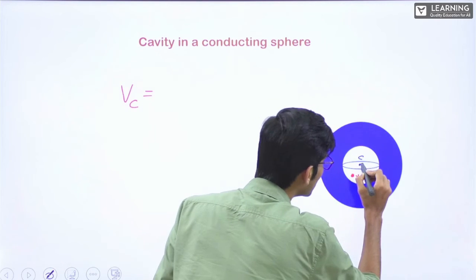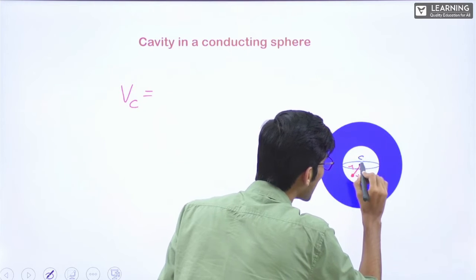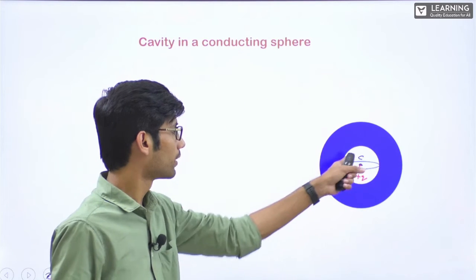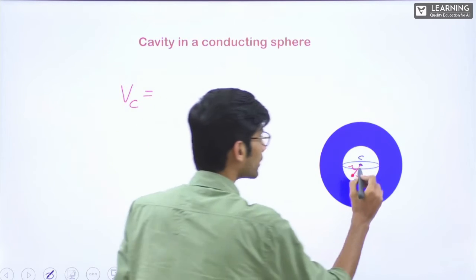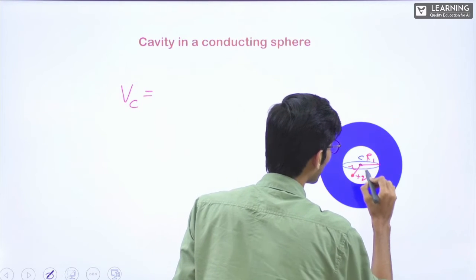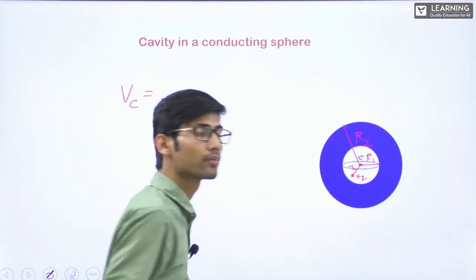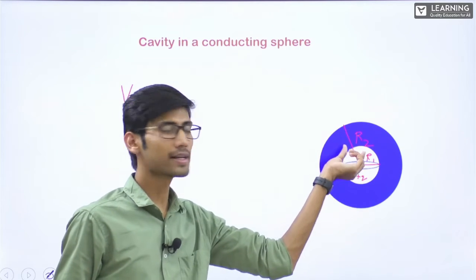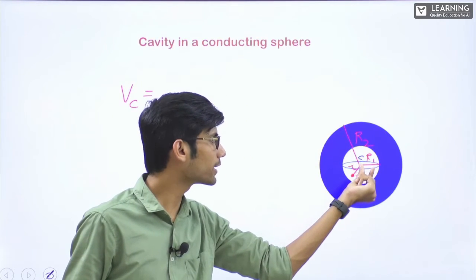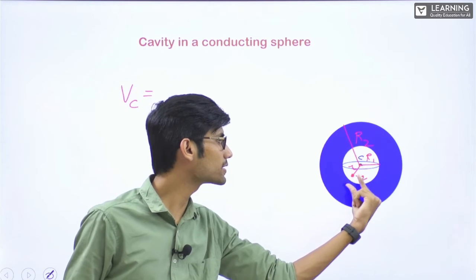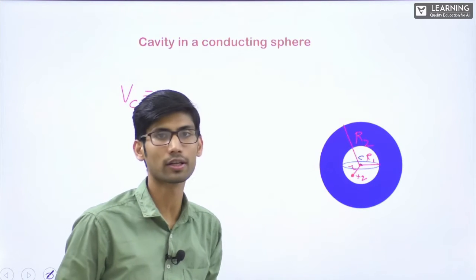Now see here, this q, let's say it is at a distance r from here. The radius of this cavity is r1 and the radius of this entire sphere is r2. For this inner cavity the radius is r1 and this distance is small r from plus q to the center.